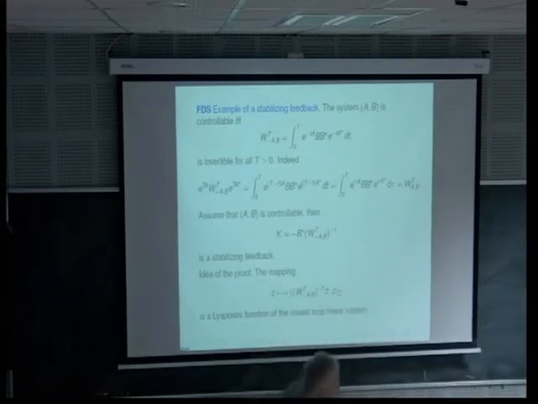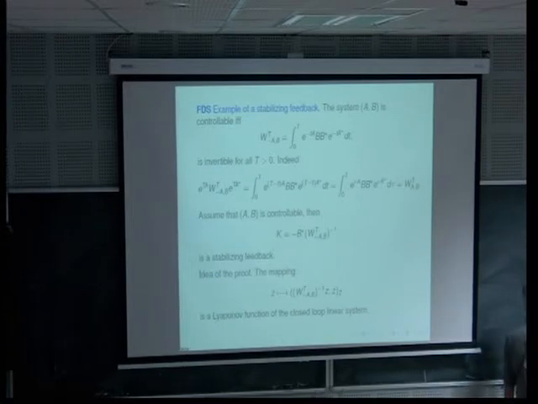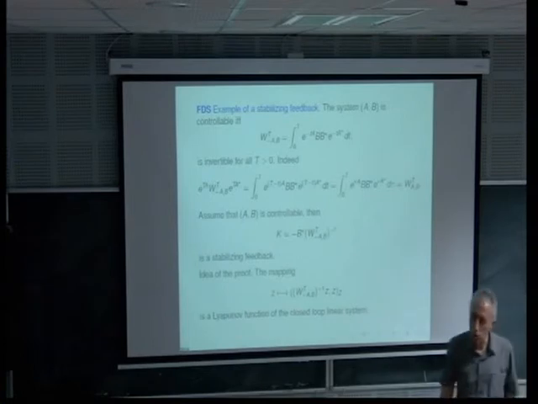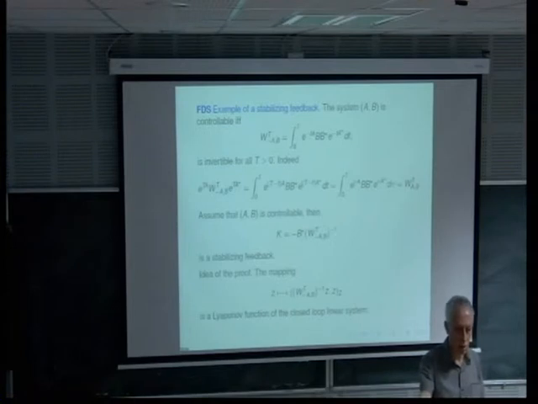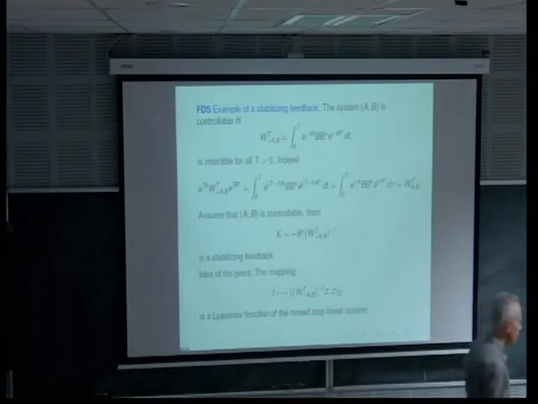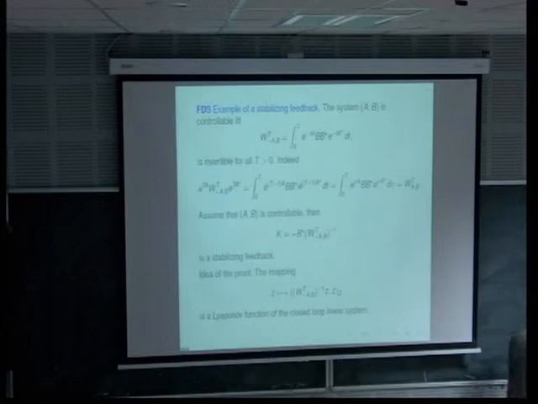So I start with a system, pair A, B. I assume that A, B is controllable, which is stronger than stabilizable. Because if I can control, I can go to 0 and do nothing, and I have stabilized. So this is stronger.